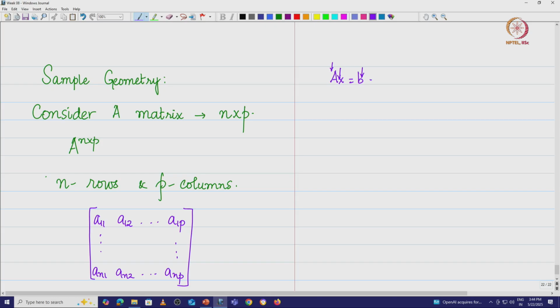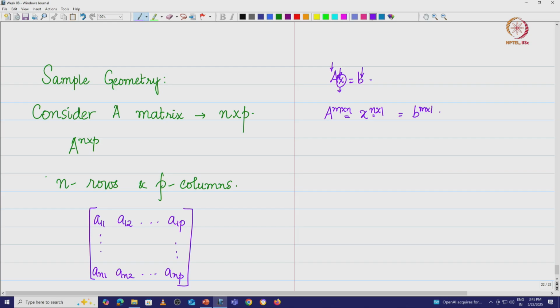X is the number of variables. If you have an m by n matrix, then you have n variables, that get transformed to m cross 1. That means n columns are there, each column is associated with one variable, and that is the interesting inference that we have here.